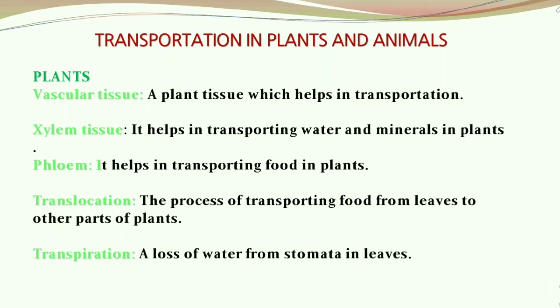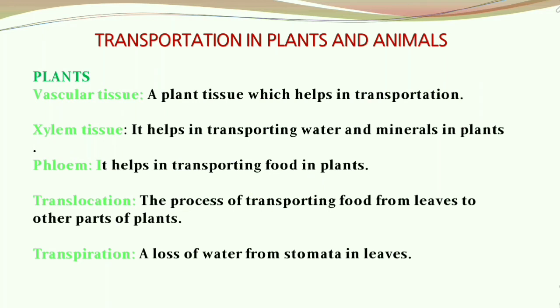So what is a vascular tissue? A vascular tissue is a plant tissue which helps in transportation. Vascular tissues are of two types, xylem tissue and phloem tissue. The xylem tissue helps in transporting water and minerals in plants, whereas the phloem tissue helps in transporting food in plants.